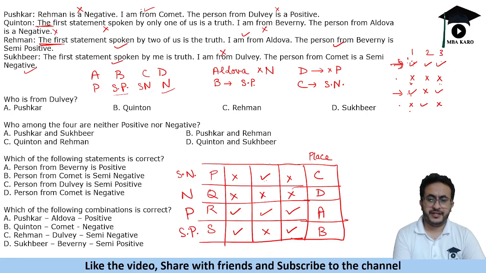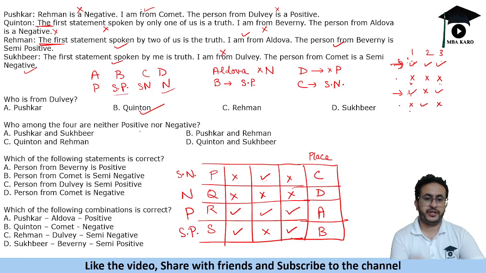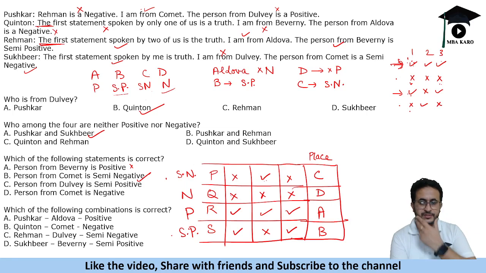Who is from Delve? So Delve is Quinton. Who among the following are neither positive nor negative? So basically we have to find semi-negative and semi-positive. So P and S. Which of the following statements is correct? Beverny is positive, no. Comet is semi-negative. Comet is semi-negative, so this is correct. Yeah, so that is right.